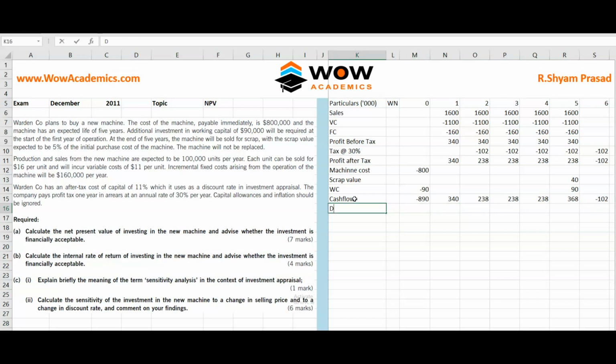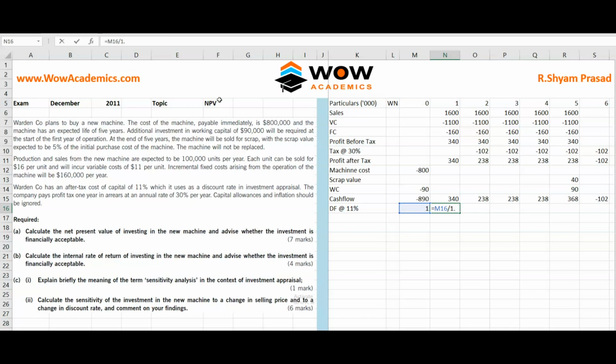Still we have some steps. We have the discount factor at 11%. So what do we do with this? The discount factor for the 0th year is 1. The discount factor is always 1 for the 0th year. From there on it falls. How does it fall? 1 divided by 1 point whatever the discount factor is.